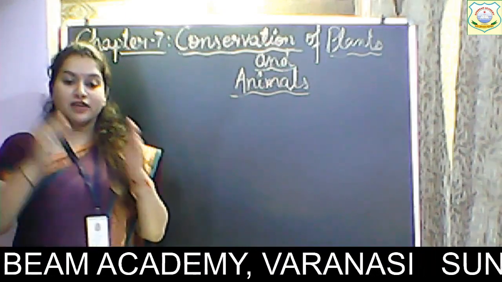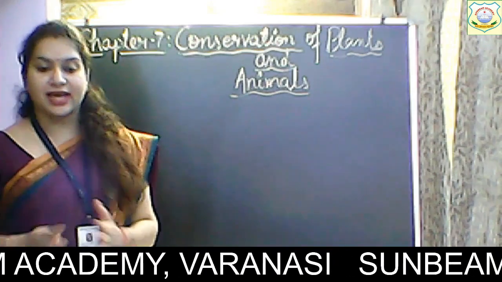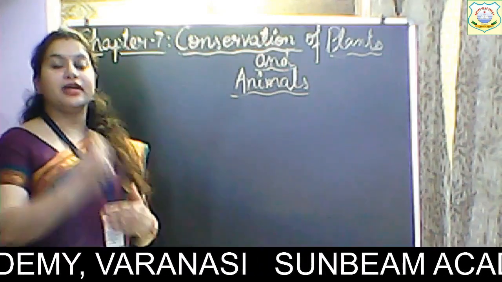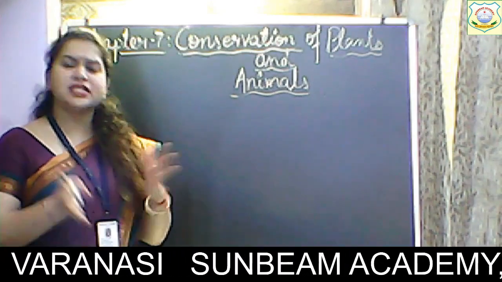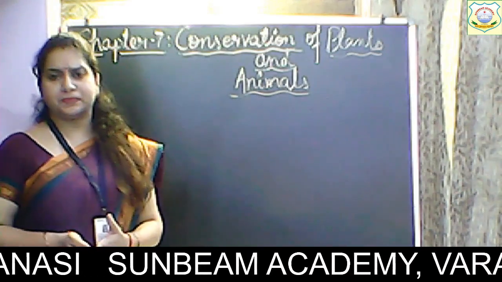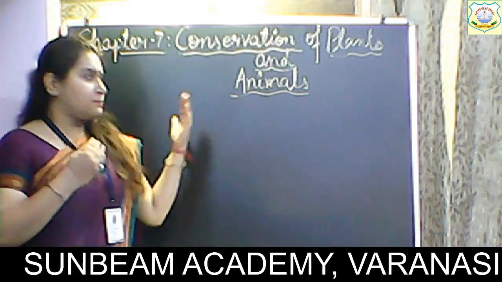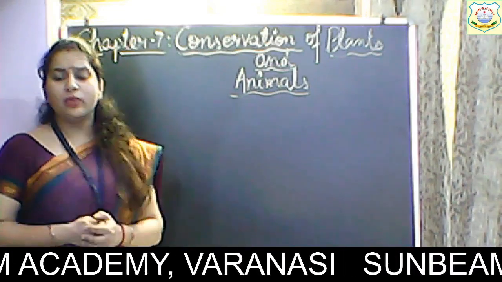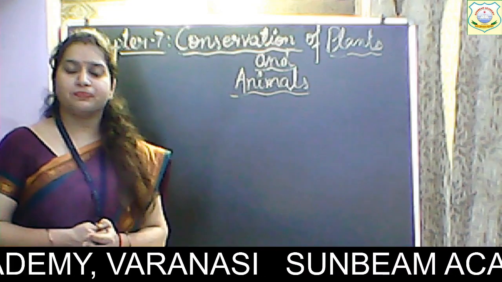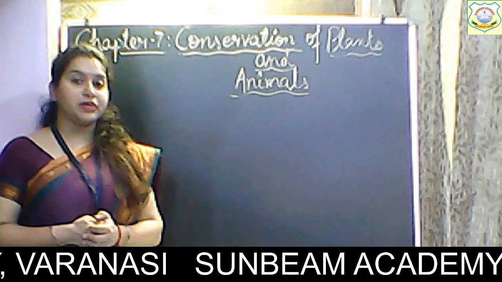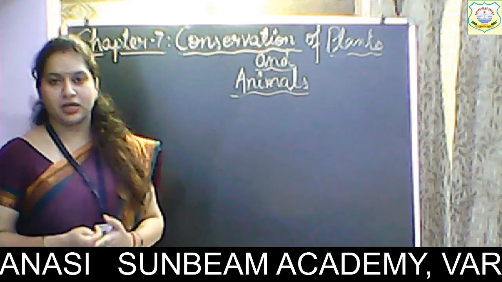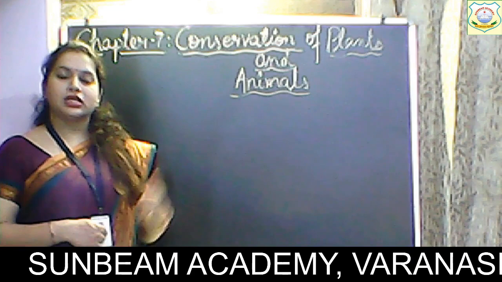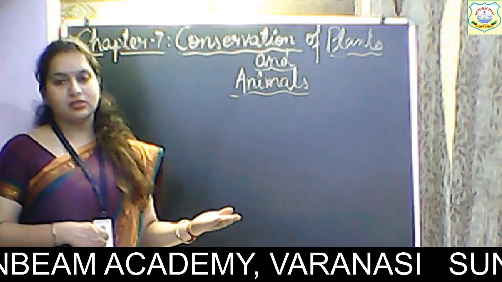Each and every species that is existing is dependent upon each other in some way or the other. Like we are dependent on animals. How are we dependent on animals? Like who gives us milk? Cow gives us milk, and cow is an animal, isn't it?